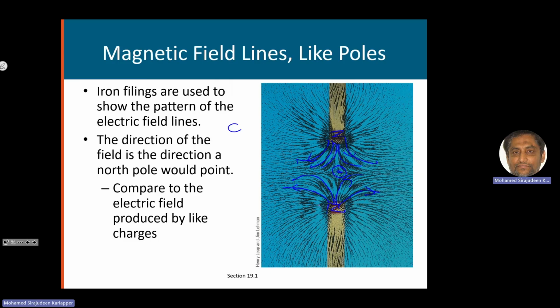Again, you can draw a parallel between a positive and a positive charge. The electric field lines will be similar, and the electric field in the middle area will be 0. As you go closer to the charges or the poles, the magnetic field becomes stronger. It is the same here with the north pole and the north pole. And you can do a similar thing with the south pole and south pole, and negative charge and negative charge.